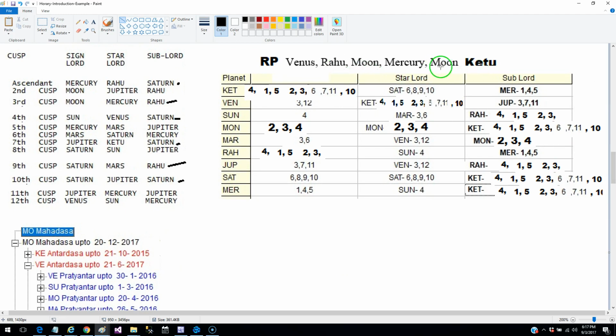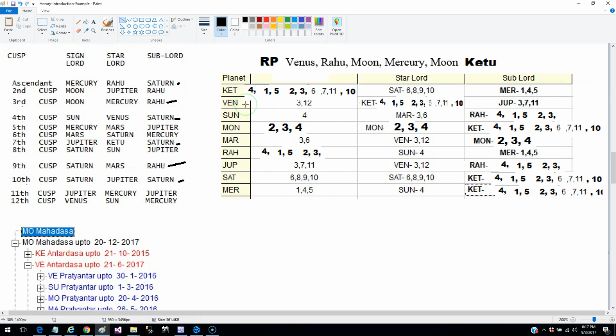Rahu and Ketu are stronger than Moon and Mercury to give the result because they are representative. They have absorbed Moon and Mercury's effect. But a planet which is deposited in the star of Rahu and Ketu. So if you look at the planets, is Sun deposited in Rahu or Ketu star? No. Is Moon deposited in Rahu or Ketu star? No. Similarly, you have to ask this question, and finally you will find that Venus is deposited in Ketu's star.